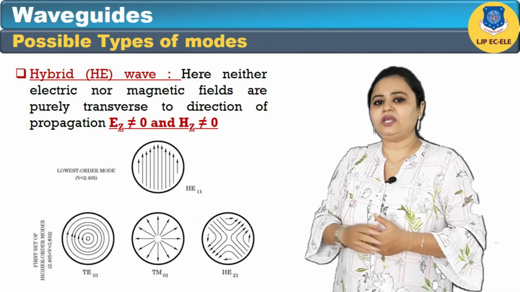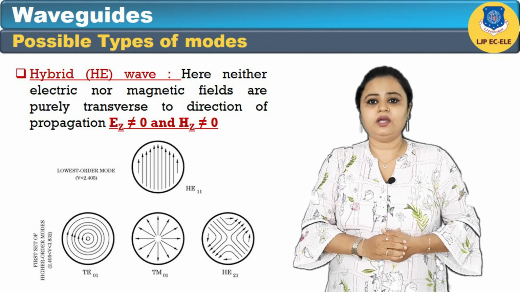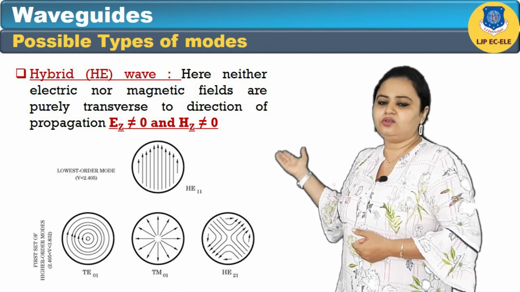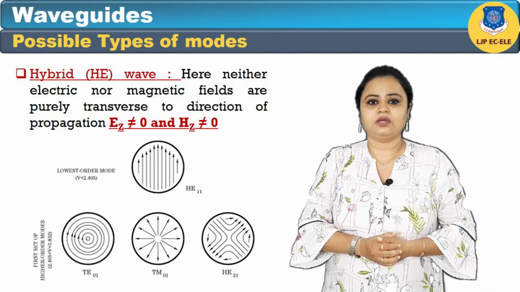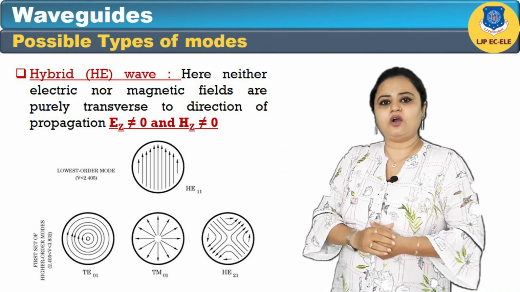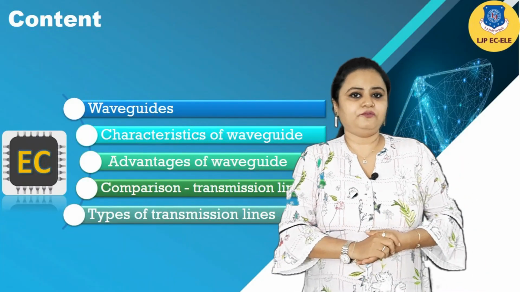And the last mode is the hybrid mode, which is known as HE mode. Here neither the electric nor the magnetic field is transverse to the direction of propagation. That's all about the propagation of EM waves, and that's all for today's session.